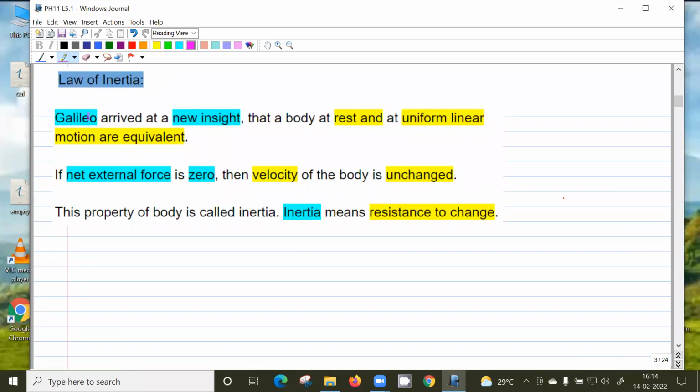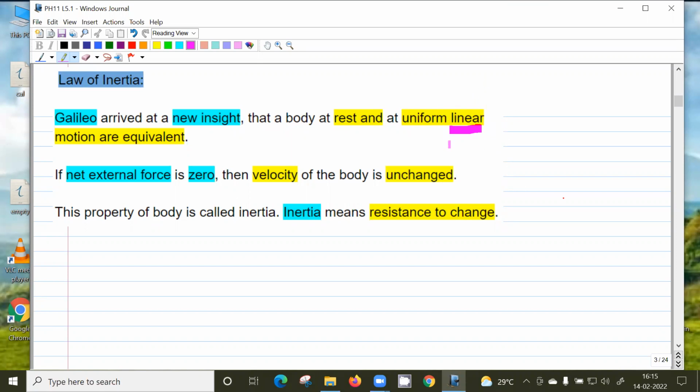So this is the law of inertia. Galileo's new insight: a body at rest and a body in uniform linear motion are equivalent. Equivalent in the sense that both of them don't require an external force. Without external force, a body can be at rest or in uniform linear motion. This is also important: velocity is a vector, so even if the direction changes, it means that there is acceleration.